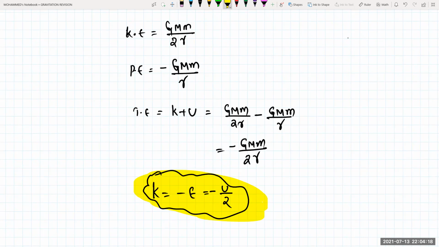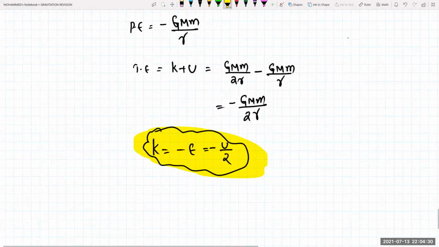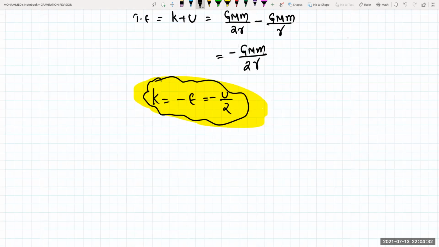total energy. Total energy I am representing by the letter E. Okay, it is equal to minus potential energy by 2, and total energy will be equal to minus of U by 2. Clear? One more, and the last one, is escape velocity.